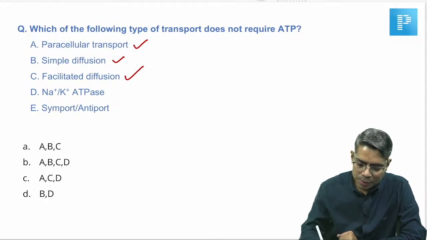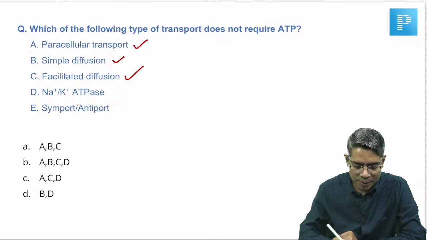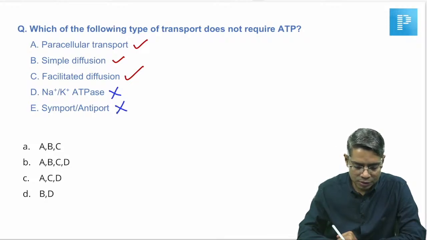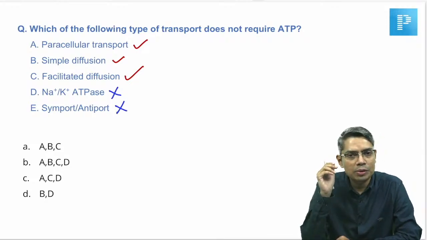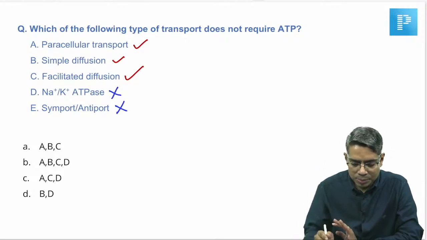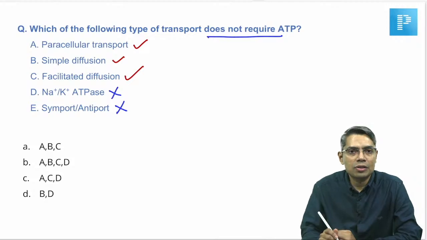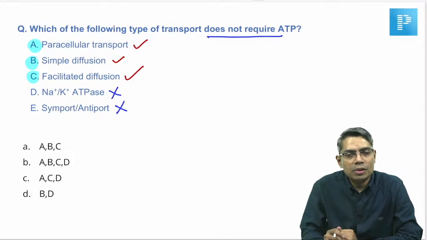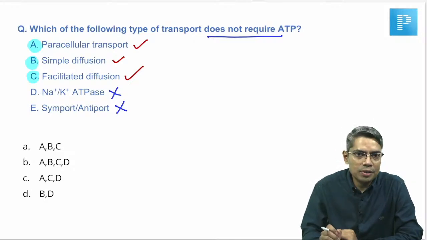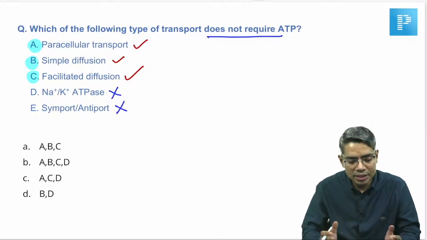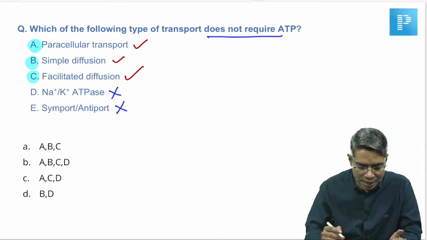Sodium potassium ATPase pump is a kind of active transport, primary active transport, so ATP is required, so this is not my answer. Symport and antiport are also secondary active transport, so ATP is also required. So D and E are not going to be the answer because they require ATP. Your question is 'does not require ATP', so your answer will be A, B and C. These are the three transports which do not require adenosine triphosphate. Paracellular transport, I hope all of you know, is the transport between two cells through the tight junctions, as we have explained in our classes.